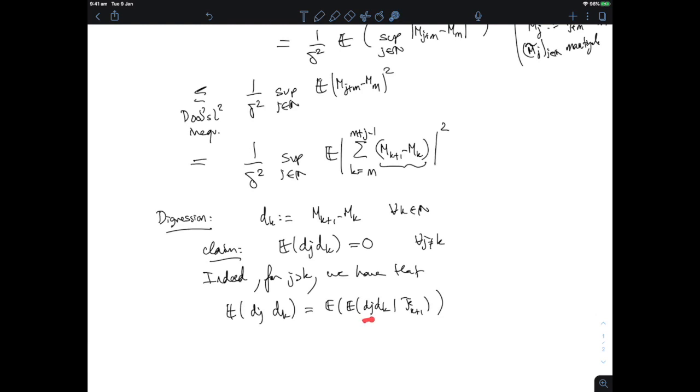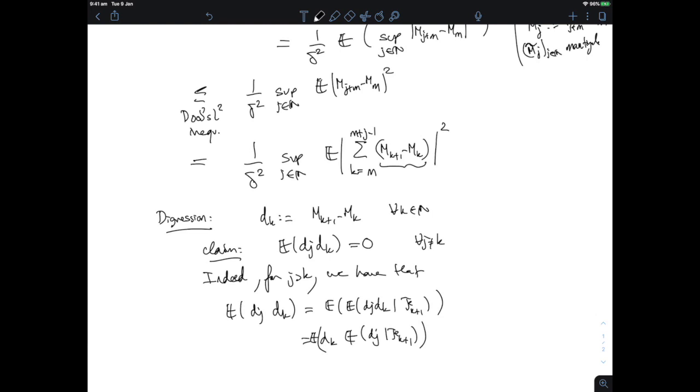So d_j is not, in general, F_{k+1} measurable, whereas d_k is F_{k+1} measurable. So since it is F_{k+1} measurable, I can use the take out what is known property and get that the expectation of the product is really d_k times the conditional expectation of d_j given F_{k+1}.